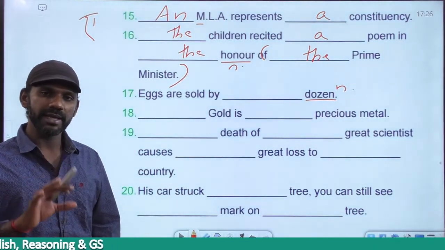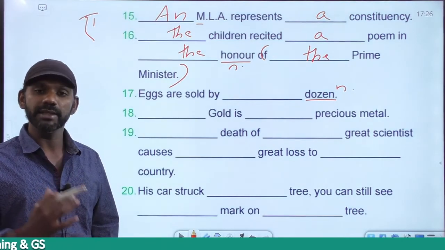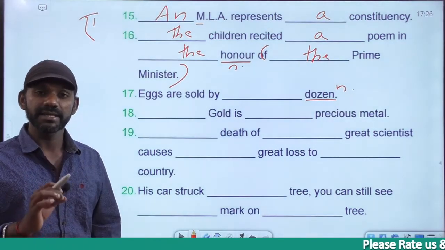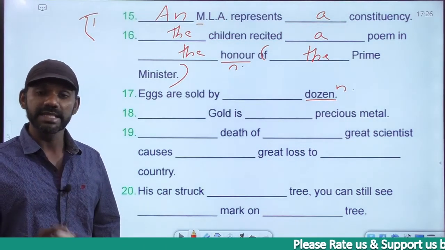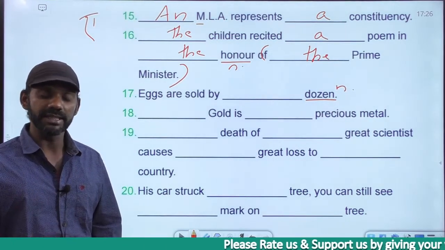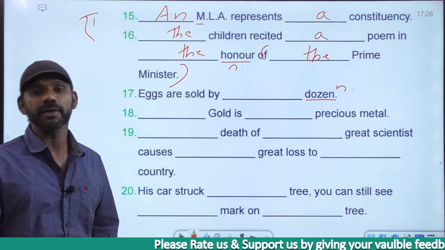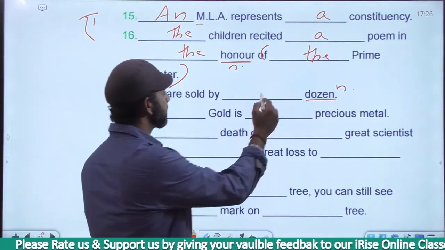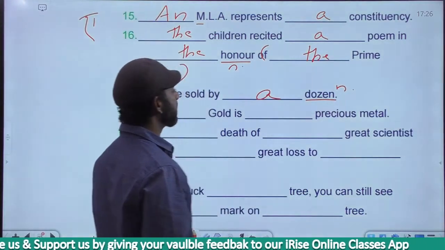I told you if you find any difficulty with any word, you go for a parallel word. Dozen, the first sound is d. Dog, the first sound is d. Doll, the first sound is d. A dog or an dog? It is a dog, a doll, so it must be a dozen. Eggs are sold by a dozen.